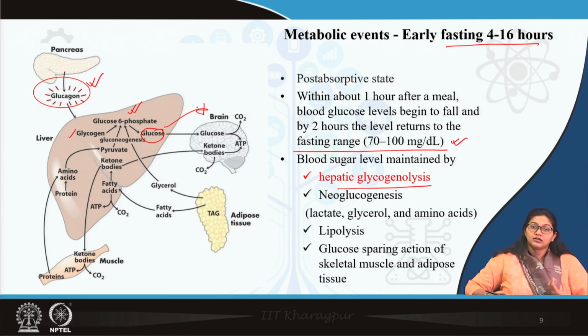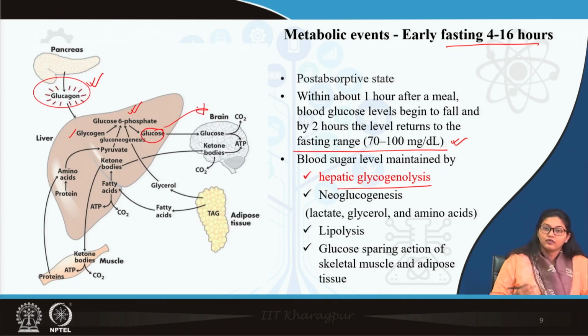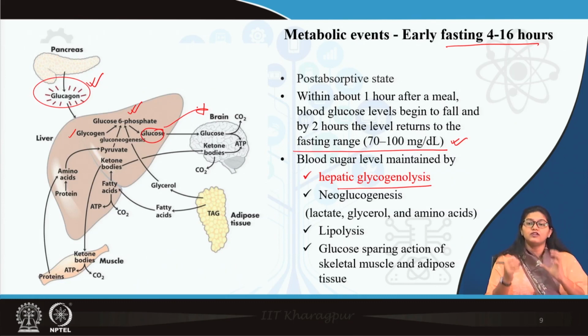Then gluconeogenesis, when the glycogen store starts to deplete. Remember, the liver glycogen store can provide energy for around 8 to 12 hours. But even before the total depletion of glycogen, gluconeogenesis starts. So, gluconeogenesis starts from lactate, glycerol, and also the glucogenic amino acids.